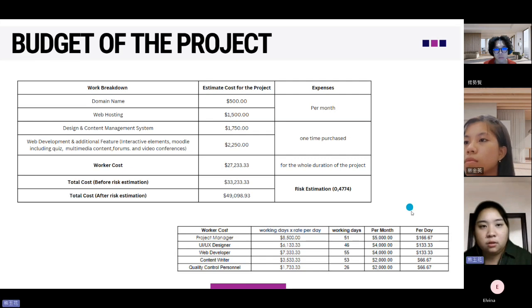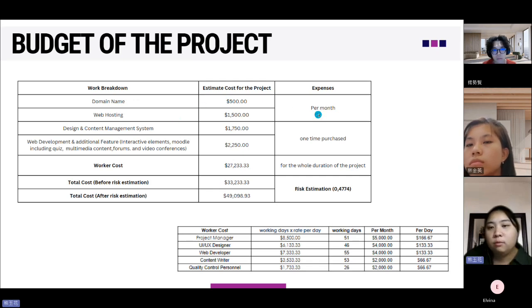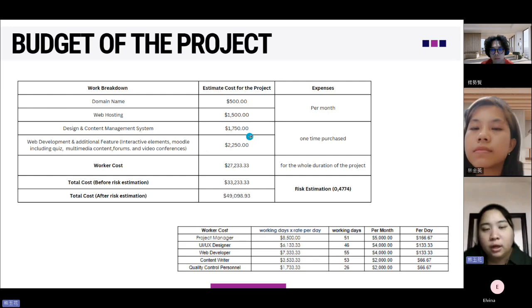And also for the budget of the project, here I worked from the work breakdown. So it will be a domain name with an estimated cost of $500 every month. And for the web hosting, the estimate is 1,500, also per month. And for the design and content management, it will be